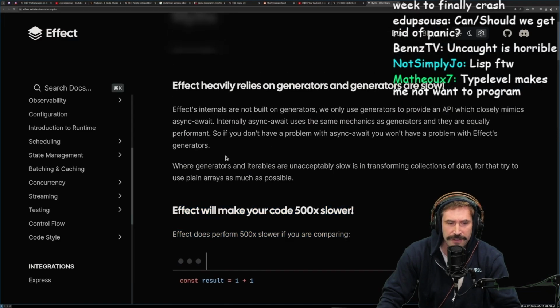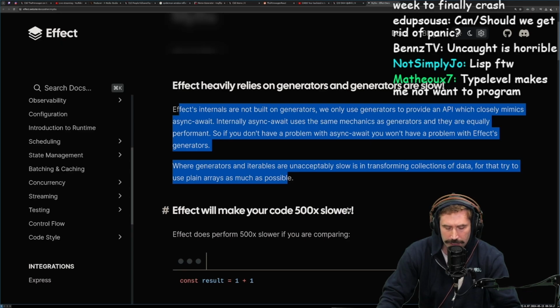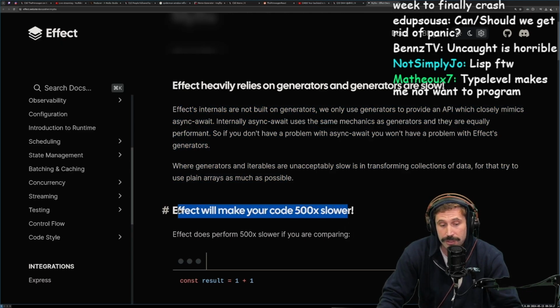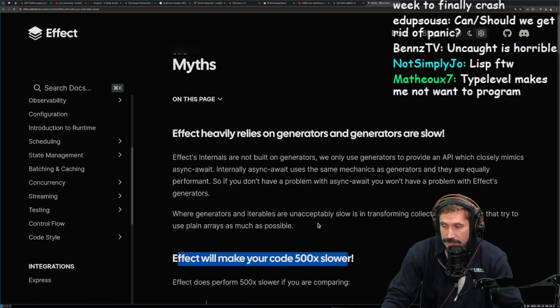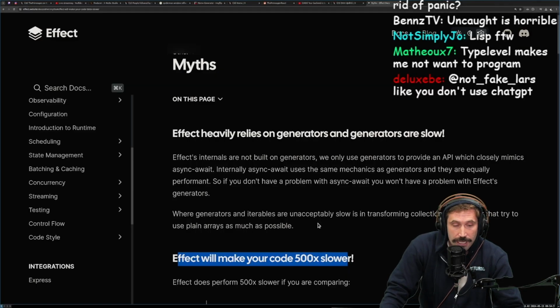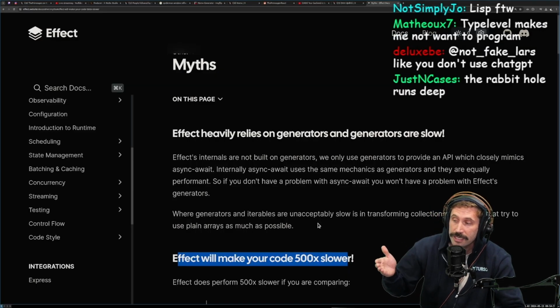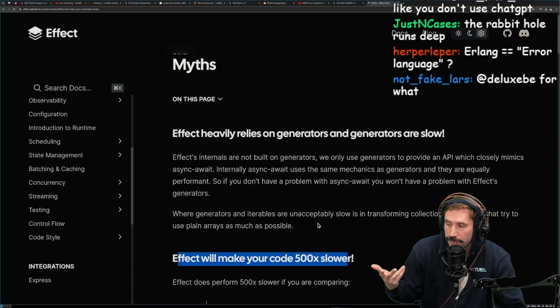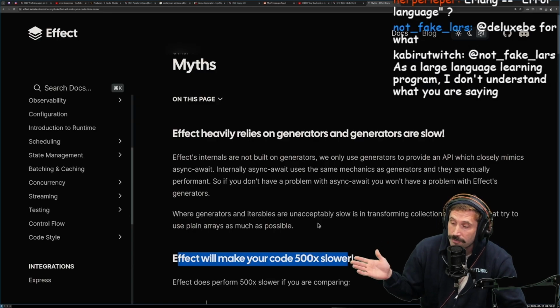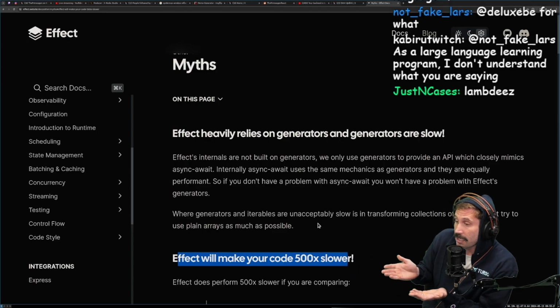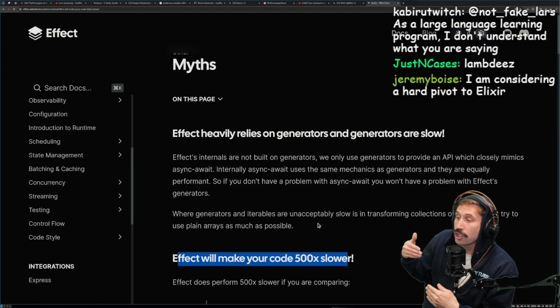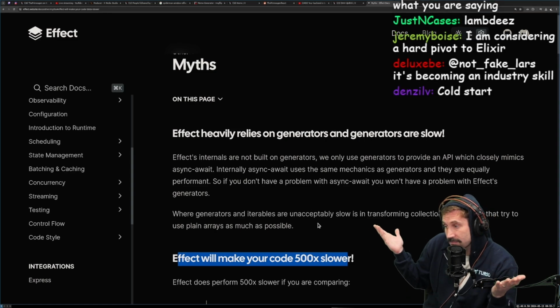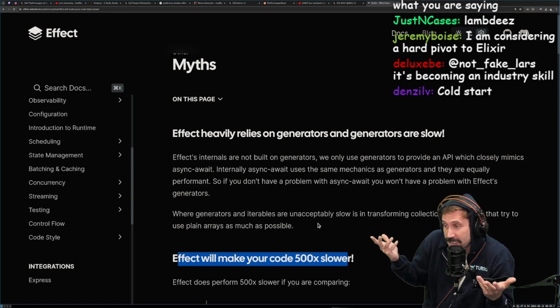Myths. Yes, effect will not make your code that much slower. I agree. It would never make your thing much slower, but it will make your code slower. It will cause more garbage collection. And if you're trying to build a long running service, this would be problematic. If you're just building Lambdas, you don't care about your application and how good or performance based it is. You only care about startup time, which again, great argument to avoid having libraries. Like real talk, if you want fast startup time, have less JavaScript. Like that's not a crazy take.